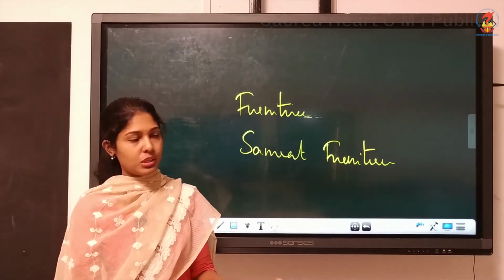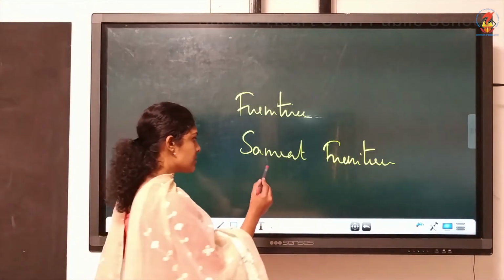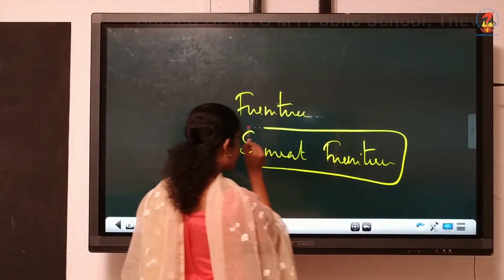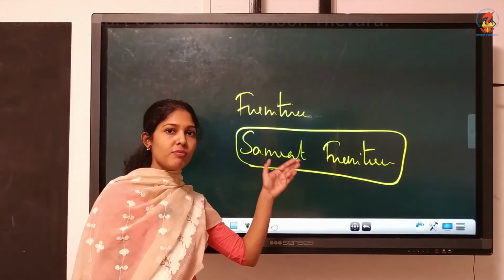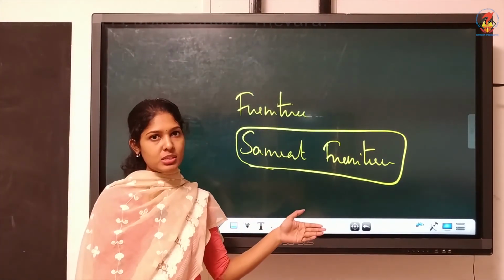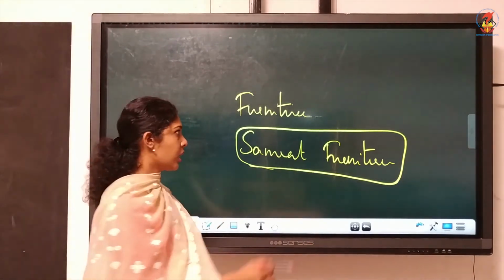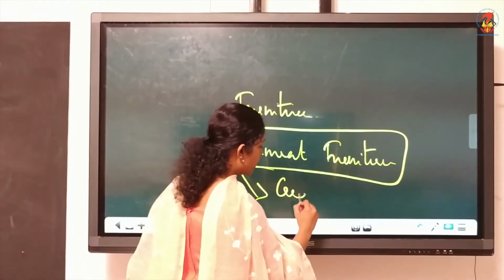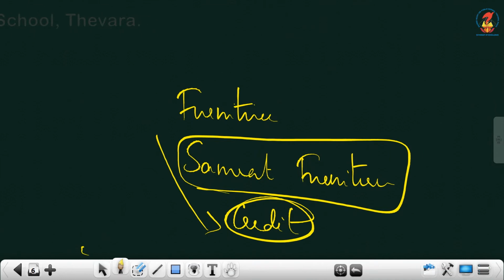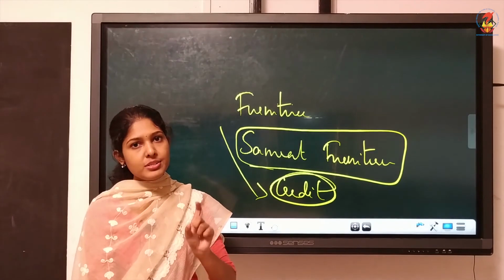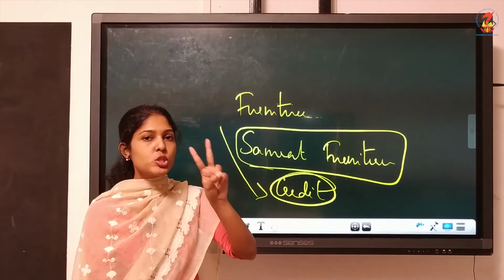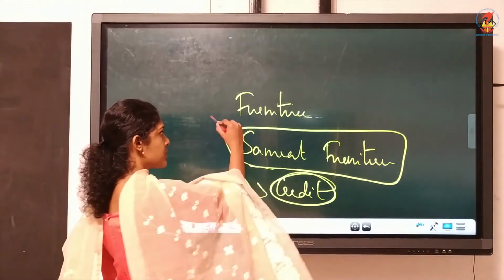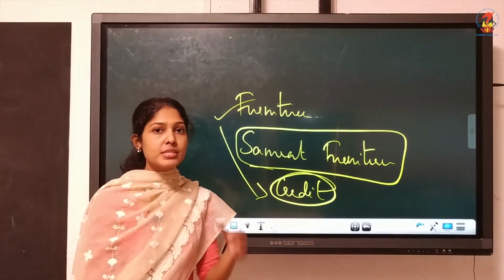That's cash transaction. Here nothing is mentioned, but instead of that, hint is given that the name of the seller is given. You must remember one thing, whenever the name of seller is mentioned in the question, this transaction will be on credit. If the name of seller is mentioned in the question, consider it as credit transaction. Understood? So this is a credit transaction now. Which are the two items involved? One item is furniture. The other item is it cash.